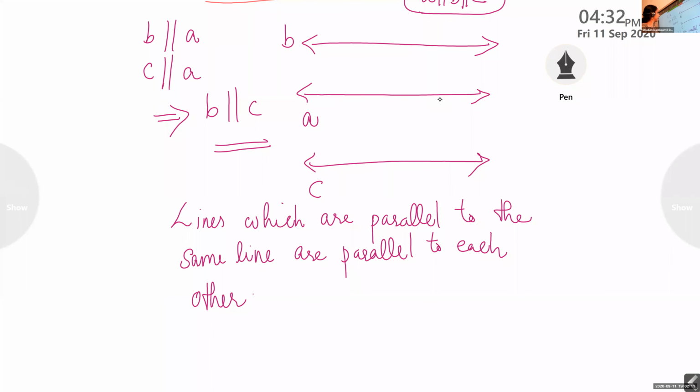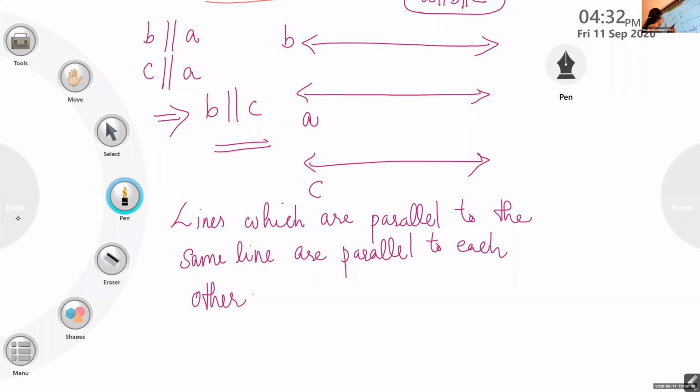Finished? Yes or no? It is very easy. Three lines are parallel to each other. If you are drawing parallel lines like this, down and bottom, down and top, it will be parallel to each other. Okay, children. Now we will write the questions based on this.